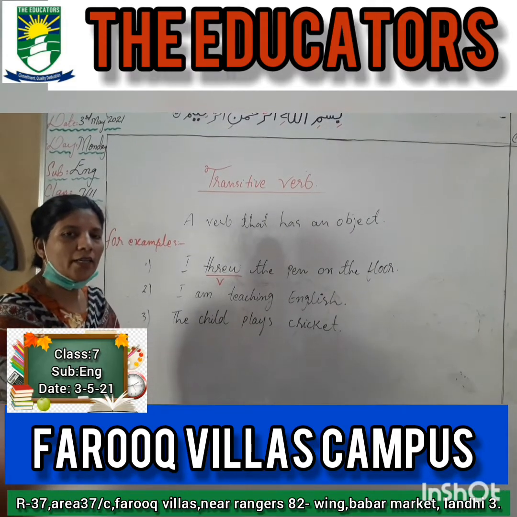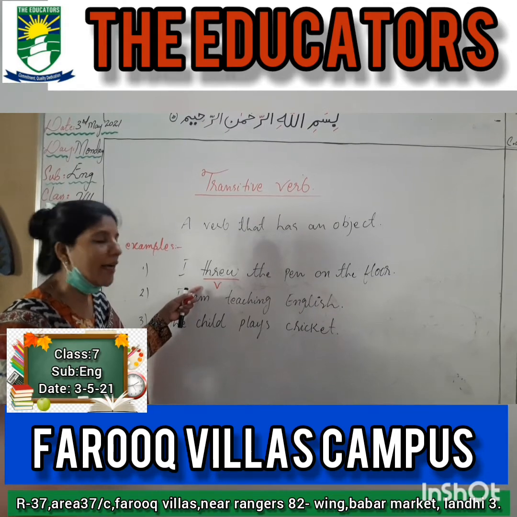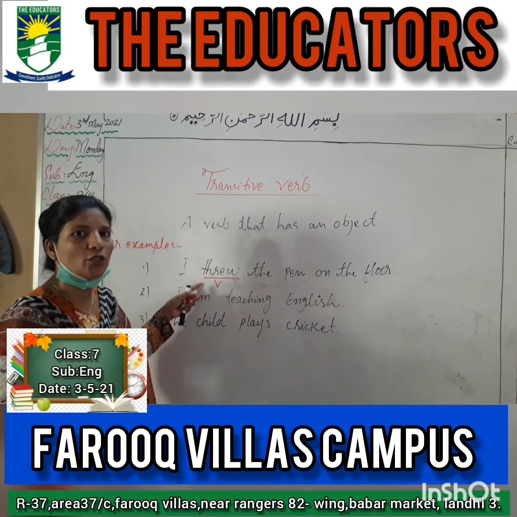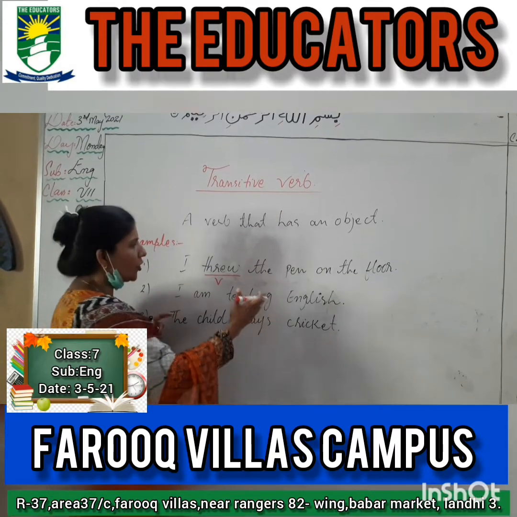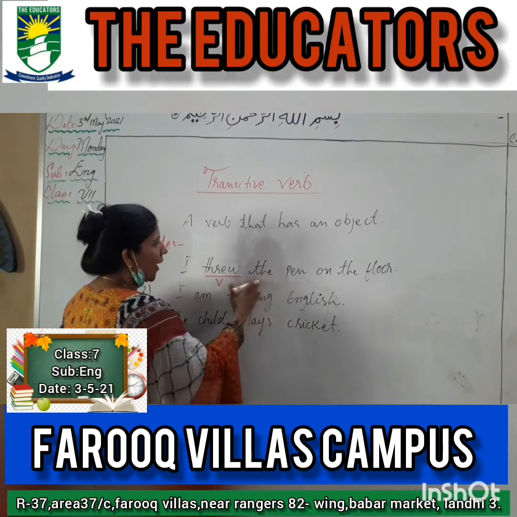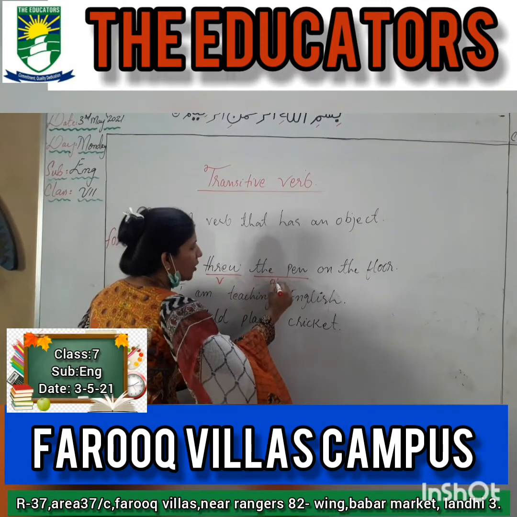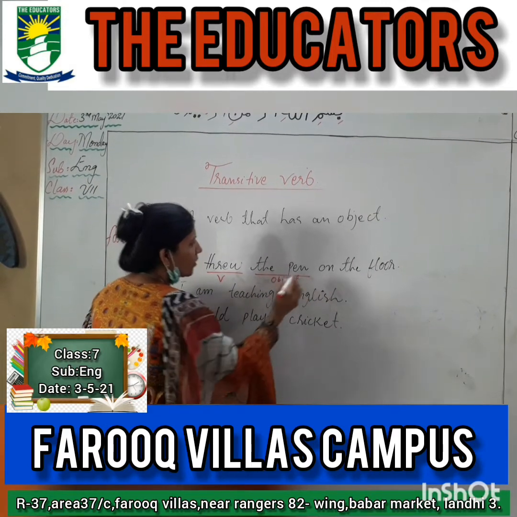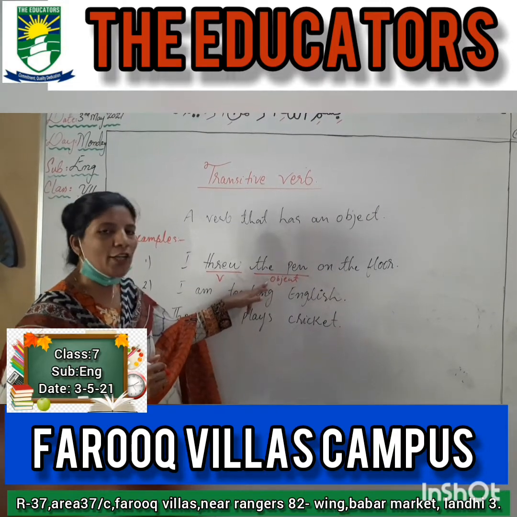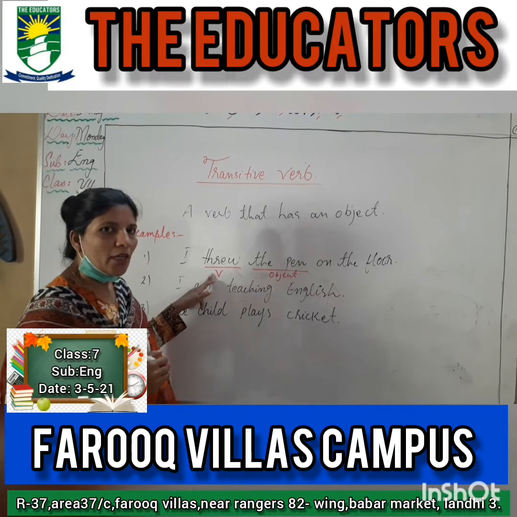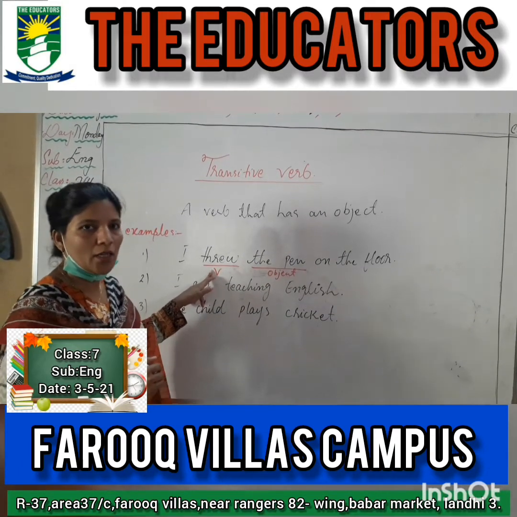How can we recognize whether this verb is transitive or intransitive? We need to know whether it has an object or not. When we go ahead to the further explanation, we will come to know: I threw what? I threw the pen. It means the pen is the object here. Hence it's clear that the sentence has an object with the verb. It means that this verb, threw, is a transitive verb here.